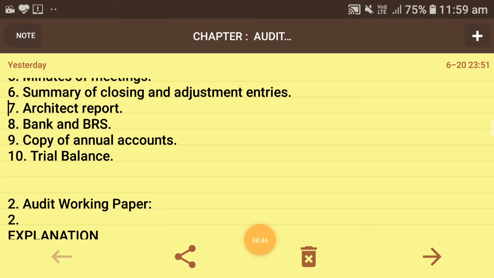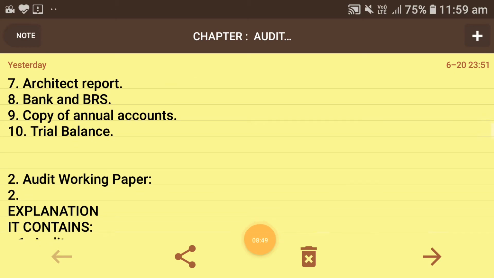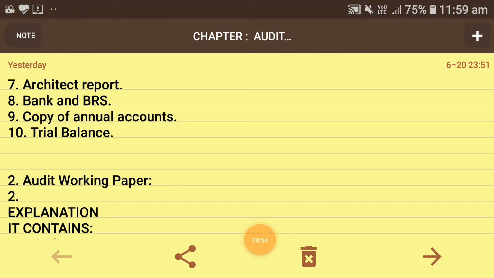Next, I am moving towards the audit working paper. If I talk about its explanation, working papers related to audit work are the personal property of the auditor, which the auditor prepares for every audit. These papers represent the information received from the client relating to accounting records, methods used in the course of audit, and his own conclusions and financial statements. These are said to be audit working papers.